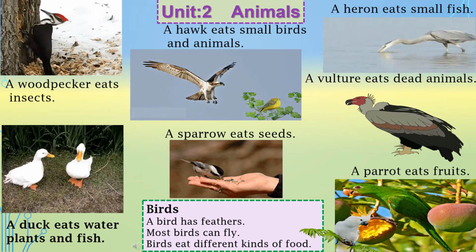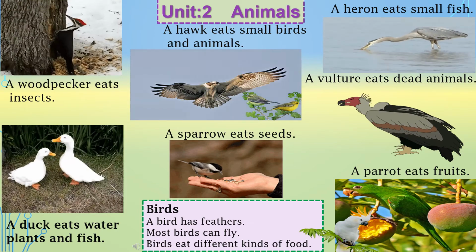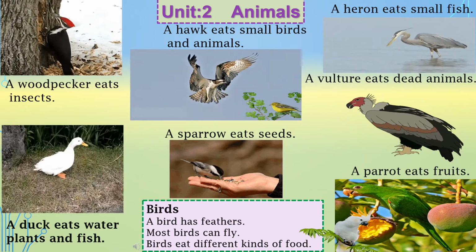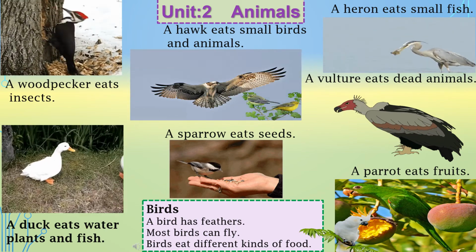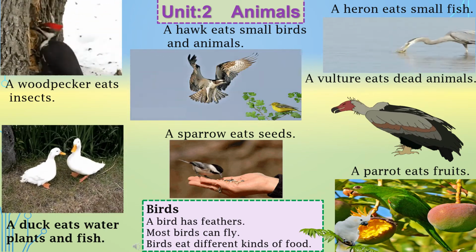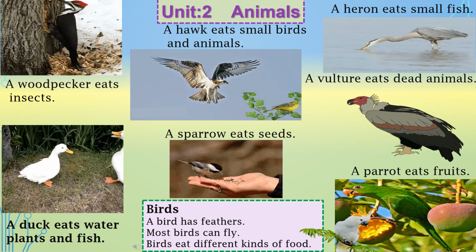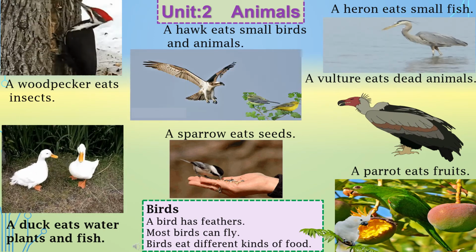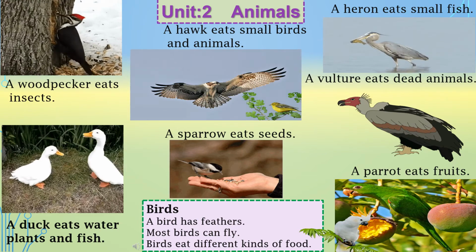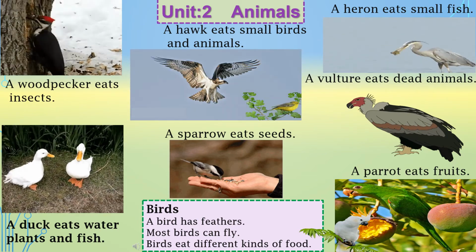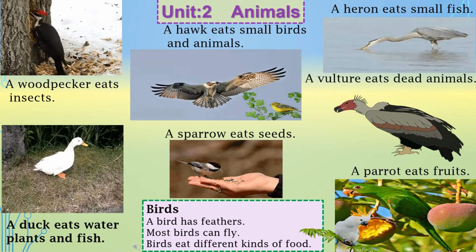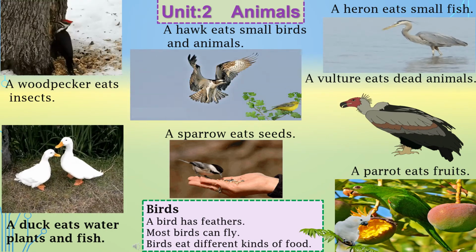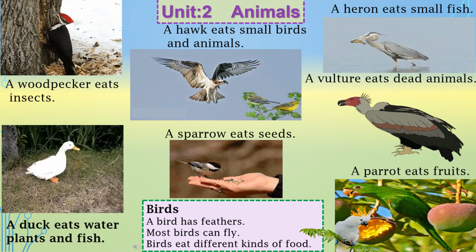As you have seen in these pictures, a woodpecker eats insects, a duck eats water plants, a sparrow eats seeds, a hawk eats small birds, a heron eats small fish, a vulture eats dead animals, and a parrot eats fruit. So different birds eat different kinds of food.